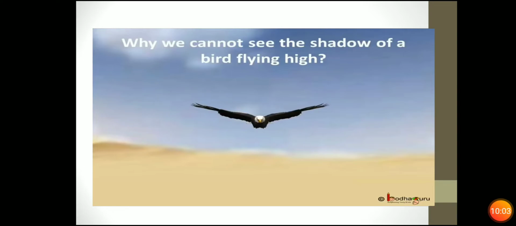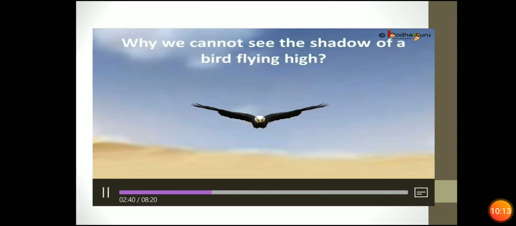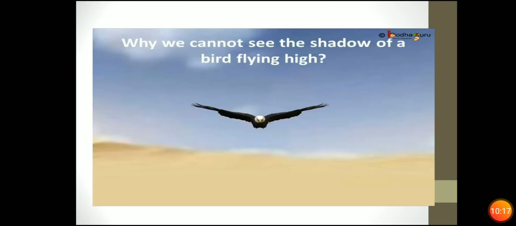Now tell me, do you ever see a shadow of a bird flying very high in the sky? No. So why can't we see the shadow of a flying bird? What it is asking is why we cannot see the shadow of a bird flying very high. Even though birds are flying at such a great height, their shadow does not form. The reason is that the screen is not available.